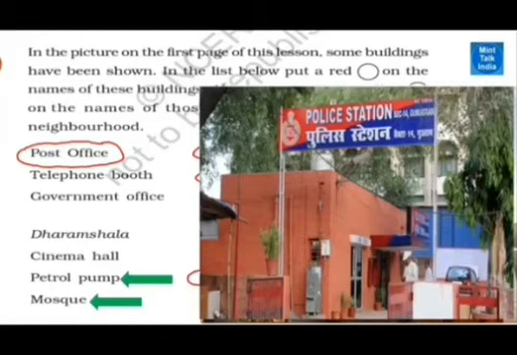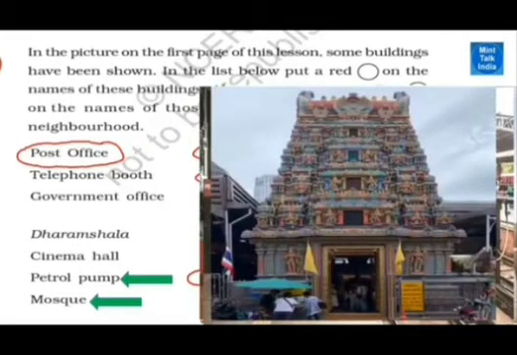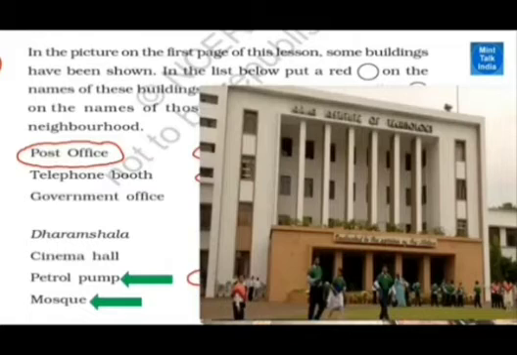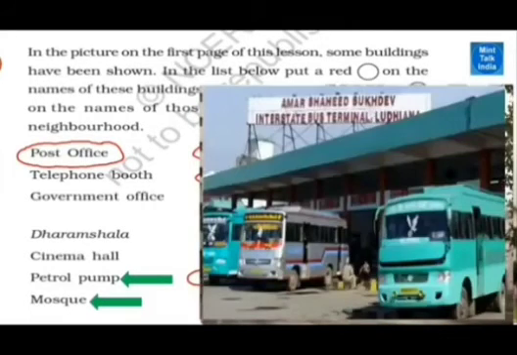And this is a police station. If people do something wrong, they may be taken there and they will be treated. Treated means they will be given punishment. This is a railway station. People are waiting for their train. There are people working in the trains also. This is a temple. People go for praying. And this is an airport. And this is a big office building. Maybe a big office.